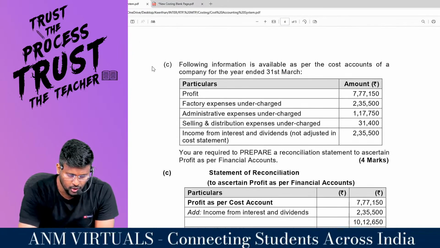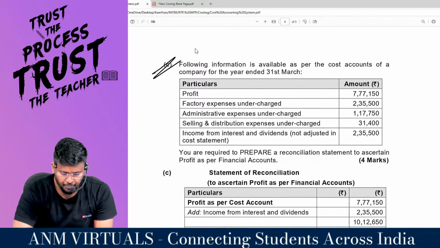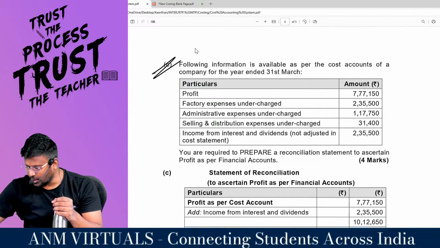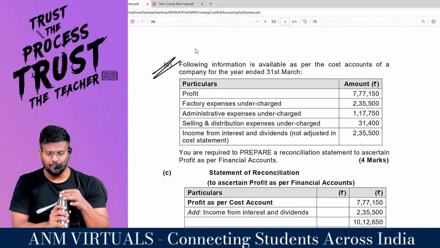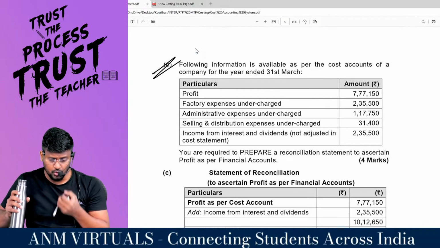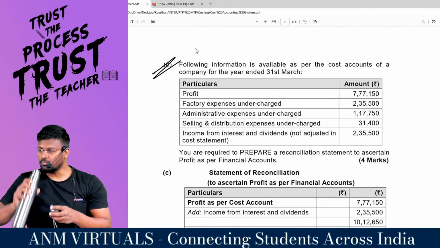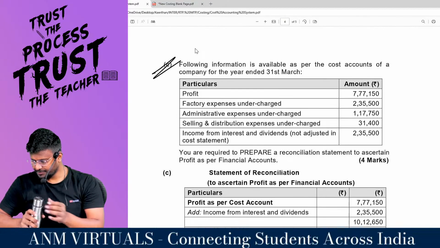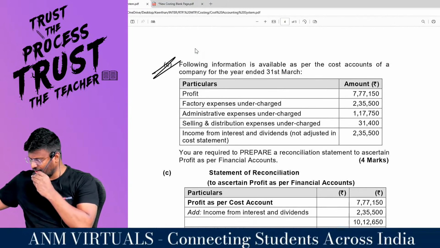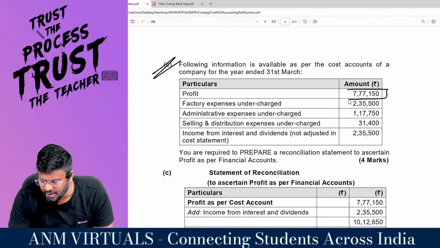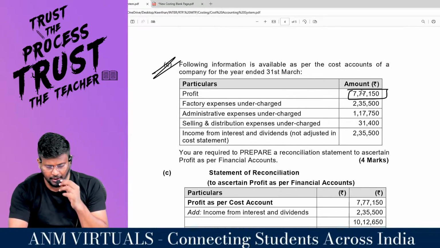Coming to the next question, my dear lovable students. This is another 4 mark area for exam. Very quickly we can knock it off. Following information is available as per the cost accounts of a company. Again, they are starting with the cost accounting only. Profit as per cost accounting is 7,77,150.